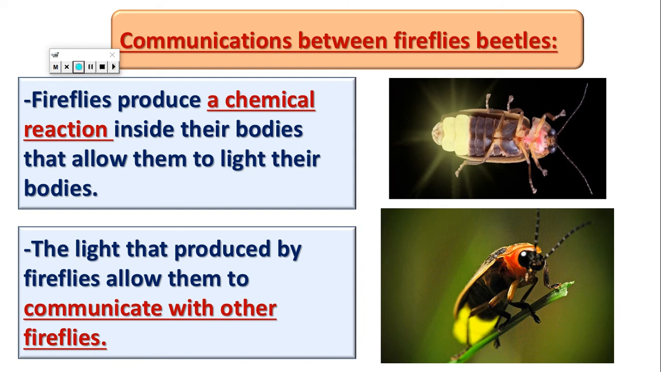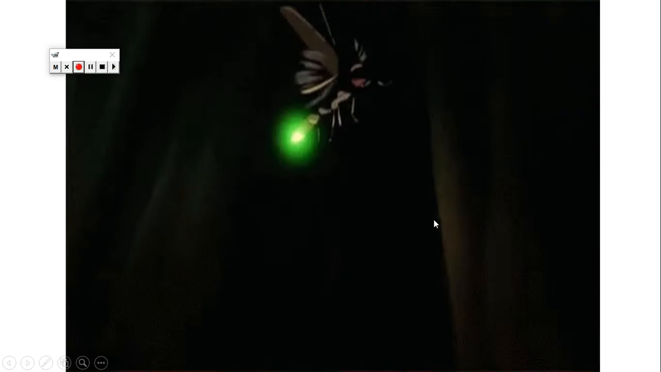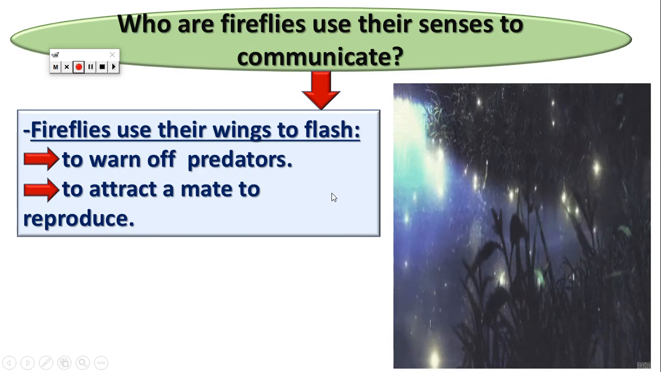Okay, and they use their wings to flash. What is the meaning of flash? To turn on and turn off this light. So the fireflies use the light to communicate with each other. As you can see, it can light their bodies. Can you see? That's the flash, and they use their wings to flash.